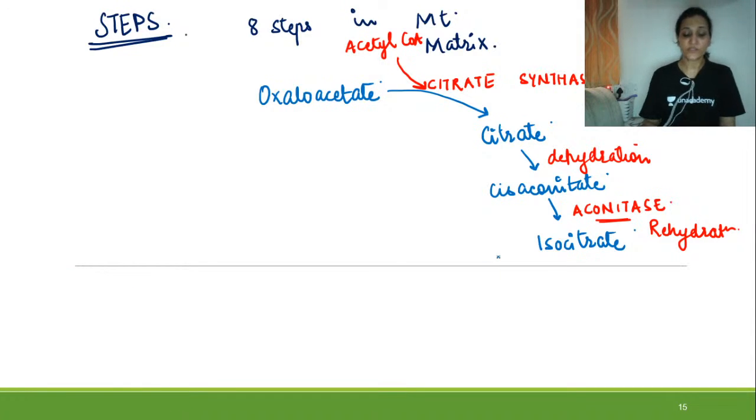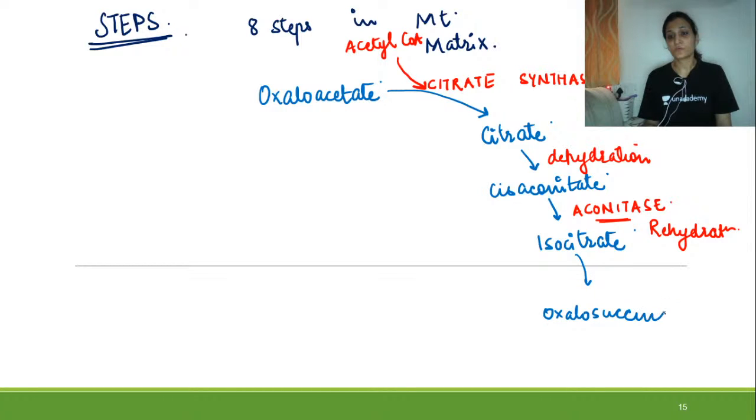Then this isocitrate is further converted into oxalosuccinate, and this oxalosuccinate is further converted into alpha ketoglutarate.